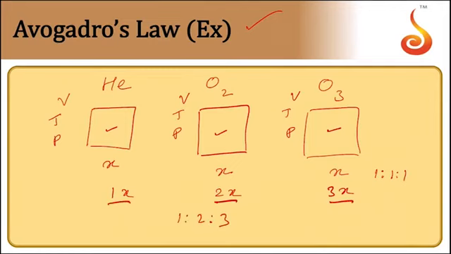So Avogadro's law says the molecules are equal, but the atoms are not equal when volumes are equal. Equal volumes of all gases contain an equal number of molecules, but not an equal number of atoms. The atoms depend upon the atomicity of the molecules.